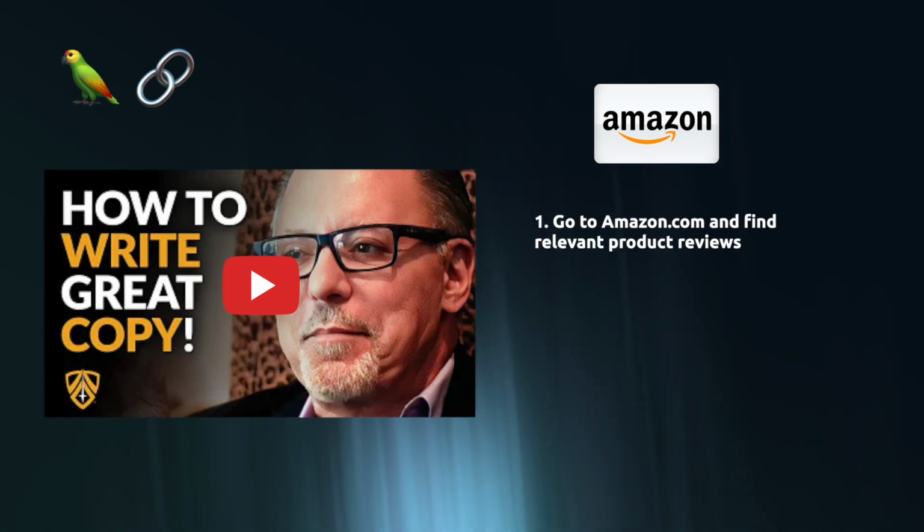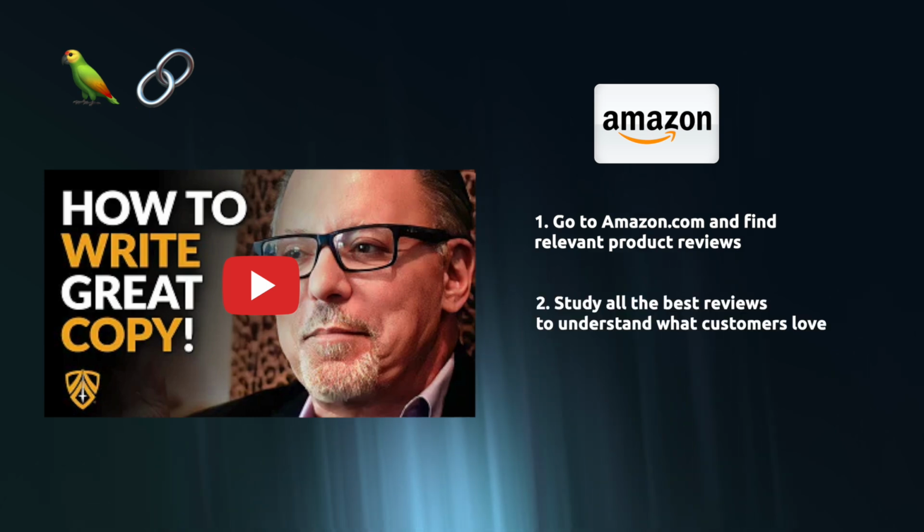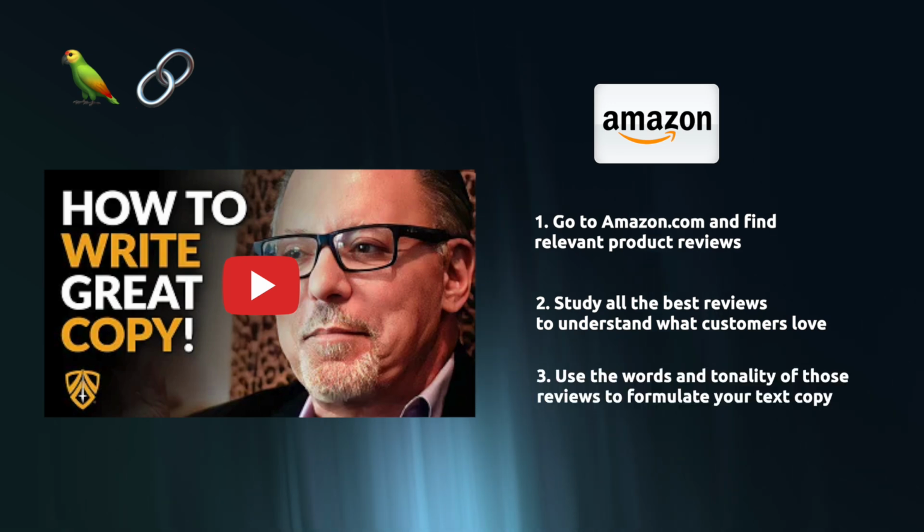The tactic involves going to Amazon.com and looking for products relevant to your own offering. Find all the 5-star reviews and study what the customers are saying, and then use the words and tonality of those reviews in your copy in order to speak to the customers in their own language. In this video, we're going to automate this tactic using LangChain and language modeling.